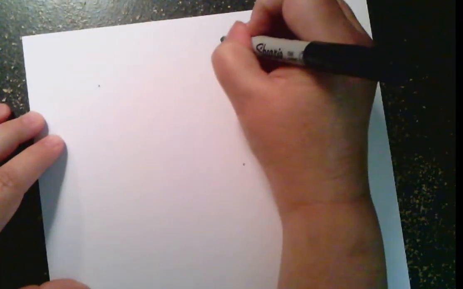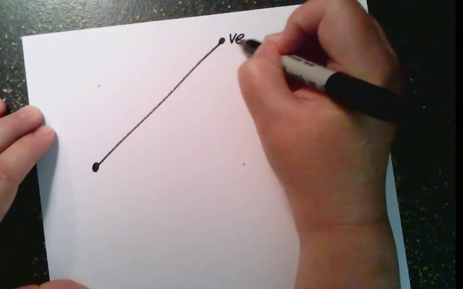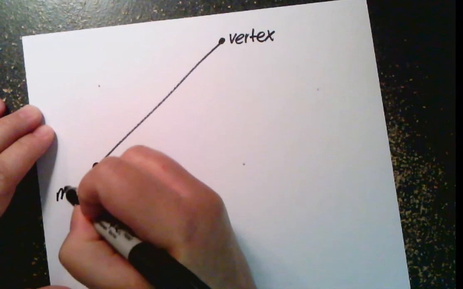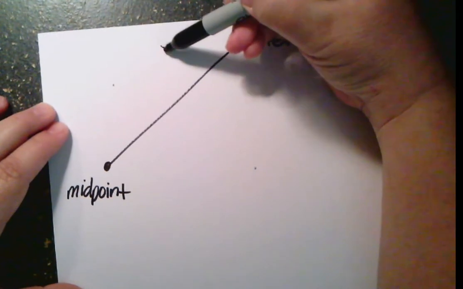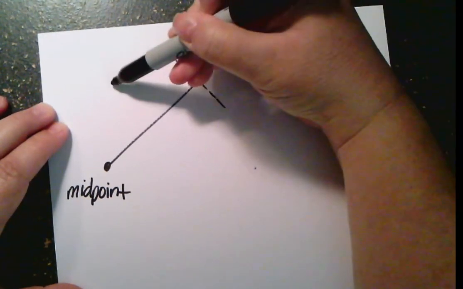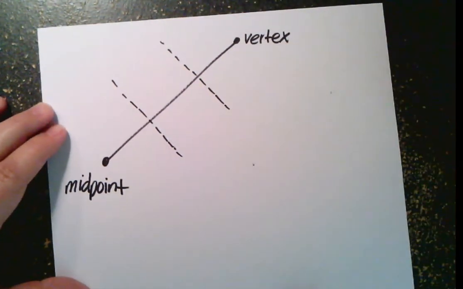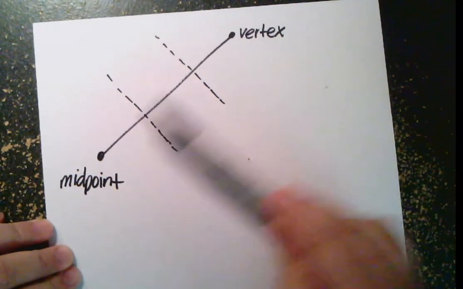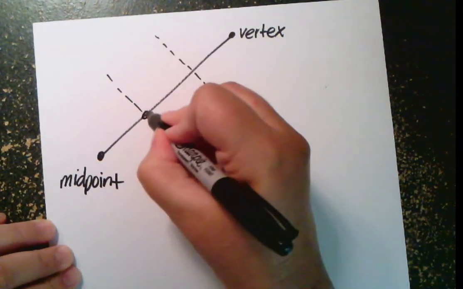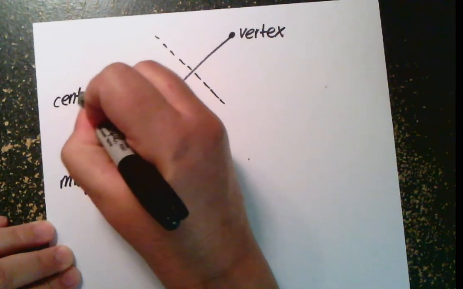Okay, let's look at another one like that. It doesn't have to be from left to right, so let's go like this. Let's say this is my vertex and this is the midpoint. And the median is divided into 3 equal pieces, just like taking a candy bar and cutting it into 3 pieces to share with 2 other people. The centroid is located 2/3, these are thirds, so 1/3, 2/3 from the vertex to the midpoint of the opposite side. That's where my centroid is.